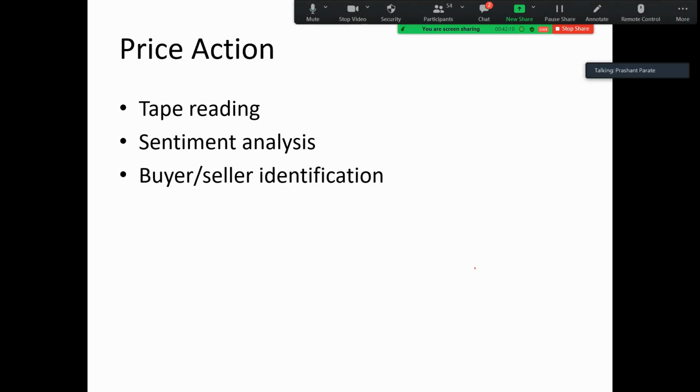Then we can identify buyers and sellers: where the buyer is buying, where the seller is selling, where last time the seller has sold. These things can be identified using price action. When there are buyers sitting at one place, unless those buyers are destroyed, sellers will not have the upper hand. Once sellers get the upper hand, then buyers will have to wait. That can be identified on the chart. There are some peculiar chart patterns,